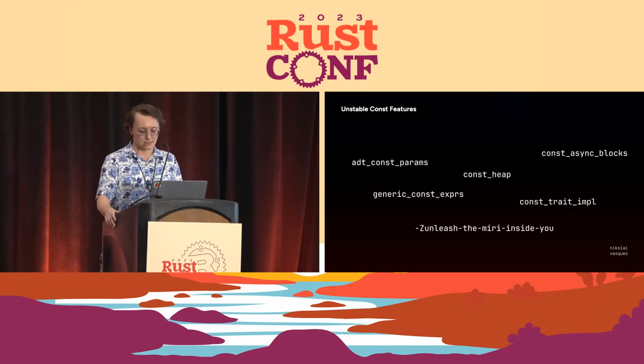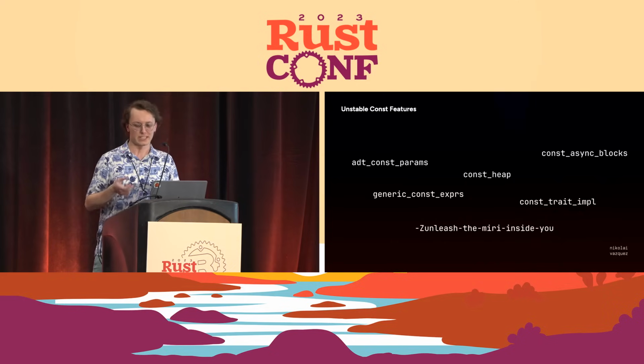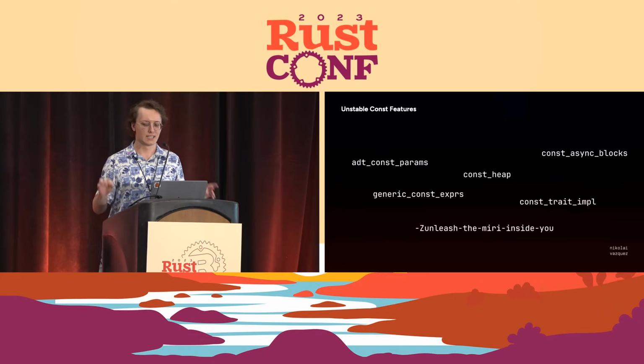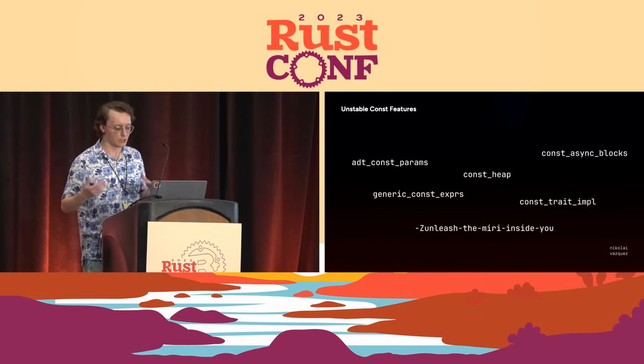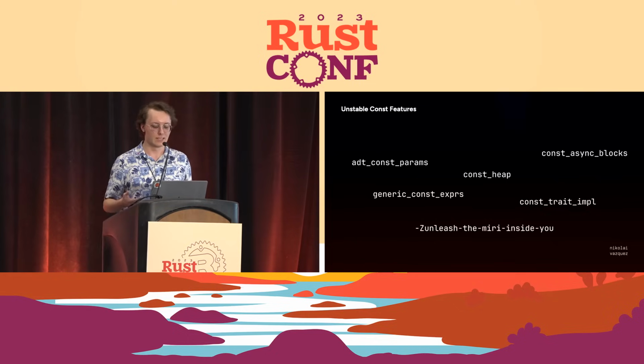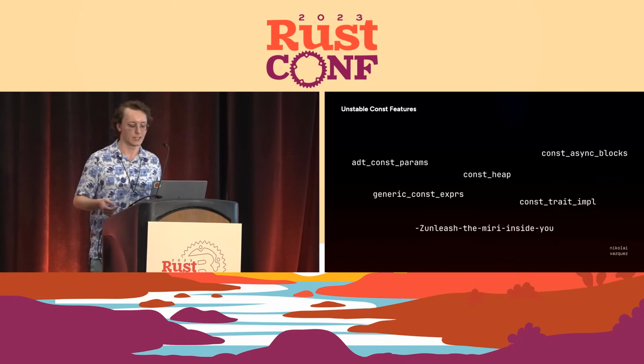And another feature that I'm very much looking forward to is const trait impl, and what that specifically means is you can use various traits within const. Right now, it's very limited. Really, the only trait you can use is copy, but that's just saying that you don't need to call clone and it's not move only. So there's no real methods on it. It's just a matter of how the compiler itself is treating the value.